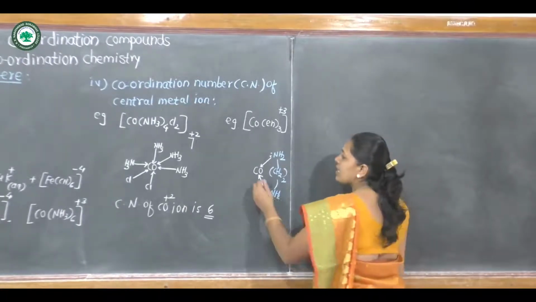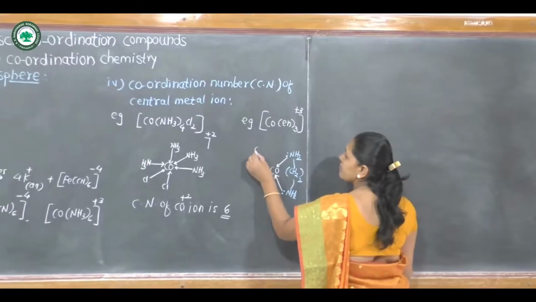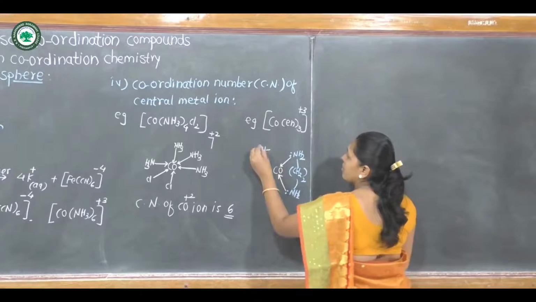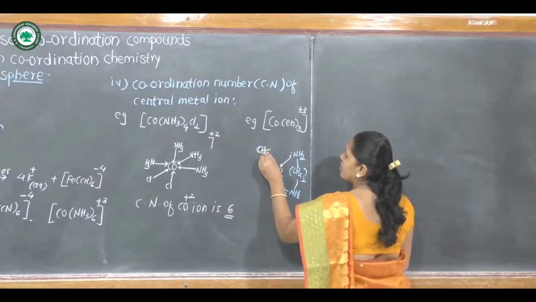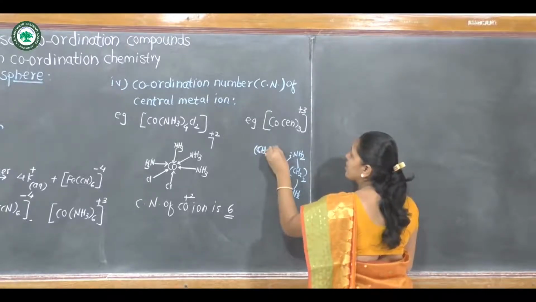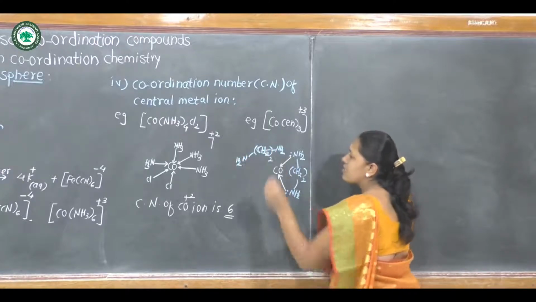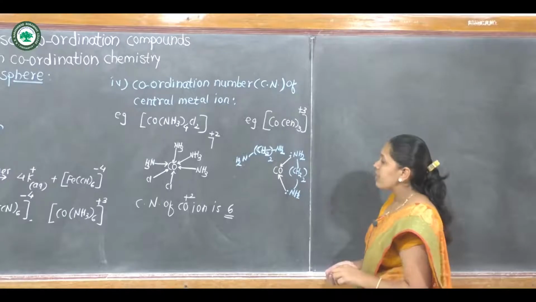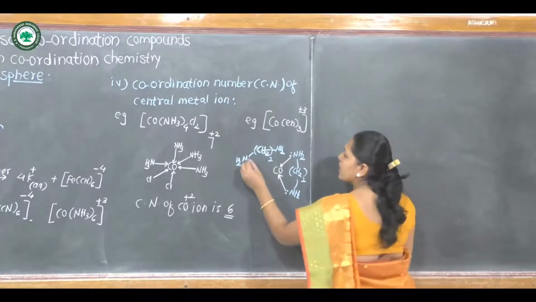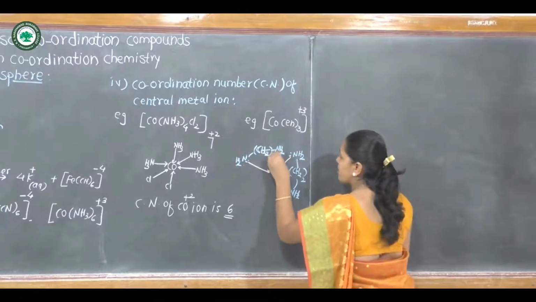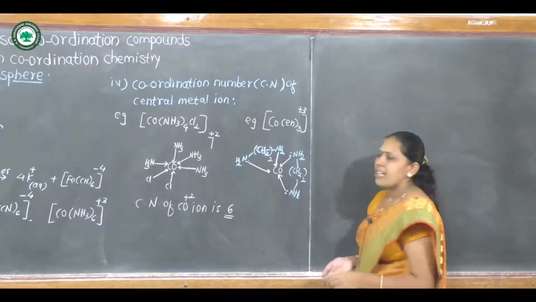Similarly, another ethylene diamine, CH2 twice, NH2 and NH2. This is second ethylene diamine molecule. It also can form 2 coordinate bonds with central metal ion like this.